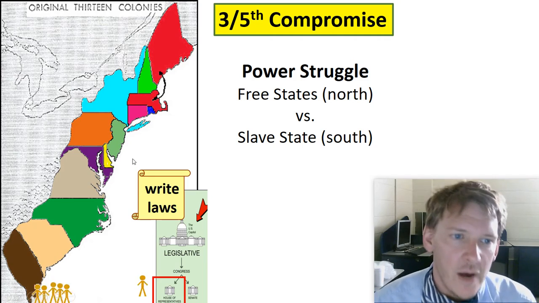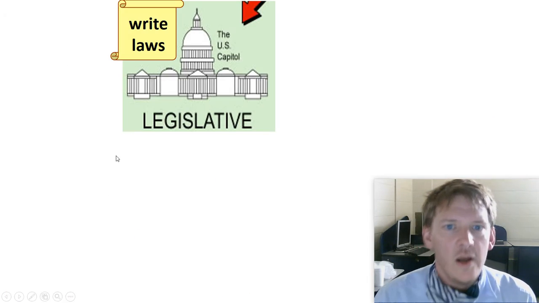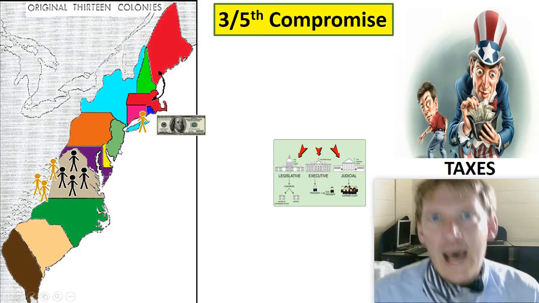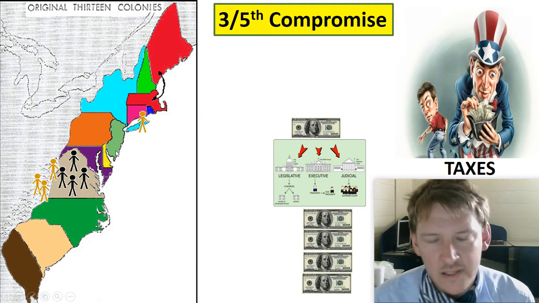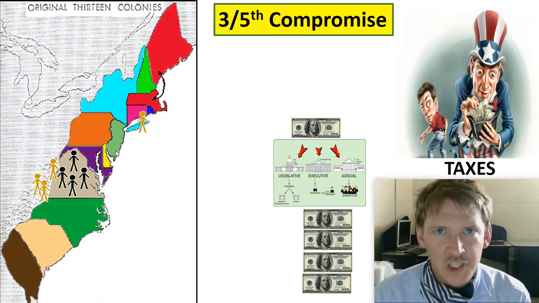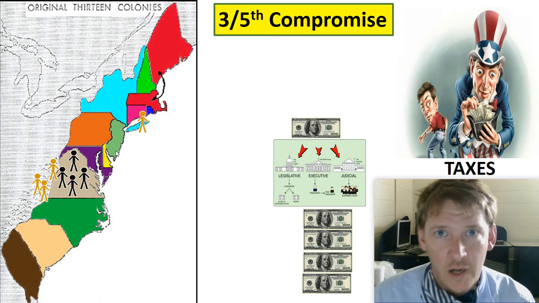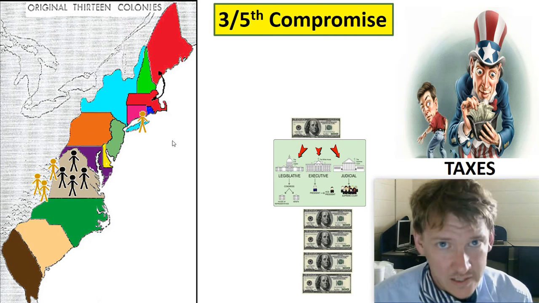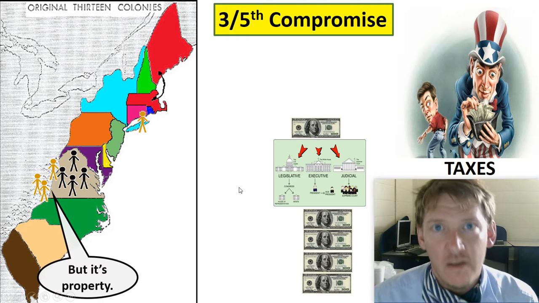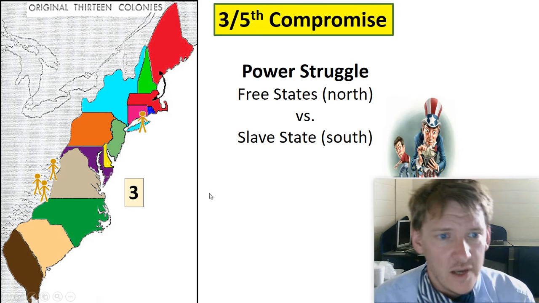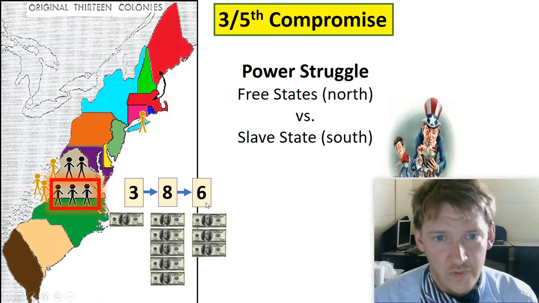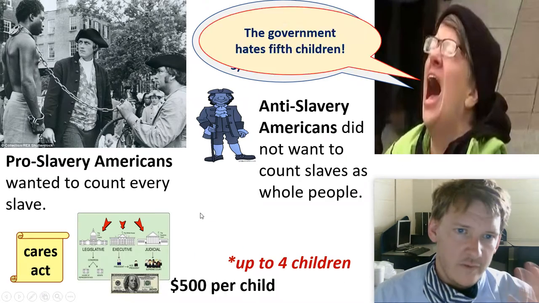So the 3/5 Compromise will ultimately be a compromise where the southern states are allowed to count 3 out of every 5 slaves towards their population, and that will lead to more power in Congress. They will also be taxed for 3 out of every 5 of their slaves. It's just a compromise between the North and the South to get the country moving. And we'll save that further.